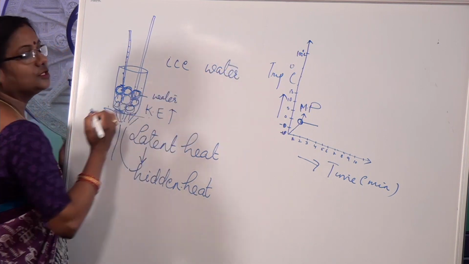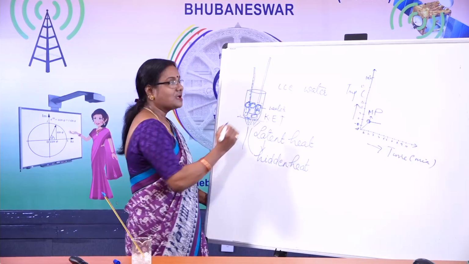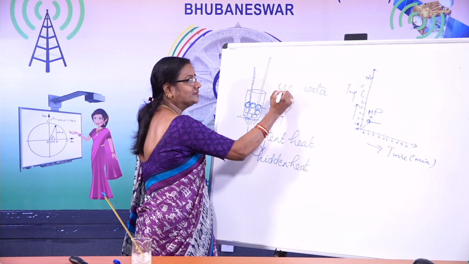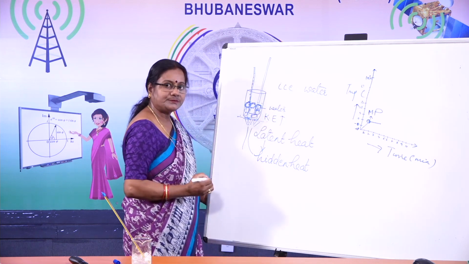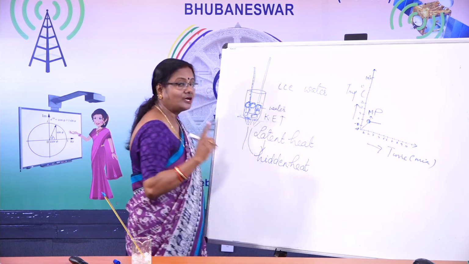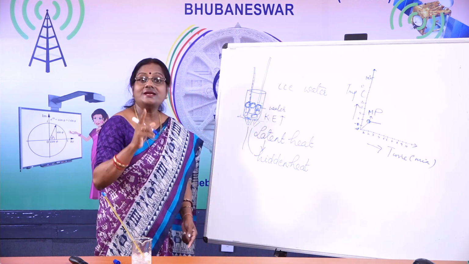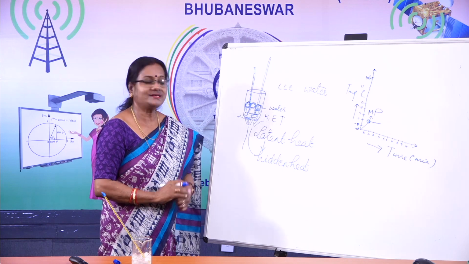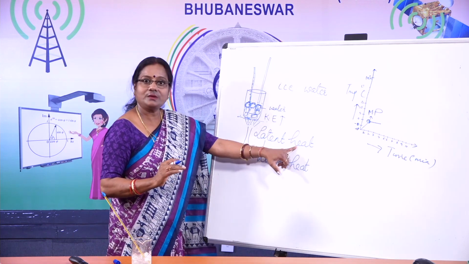Particles of ice have kinetic energy, okay? But particles of water, apart from kinetic energy, have some hidden energy, that is latent heat, okay?